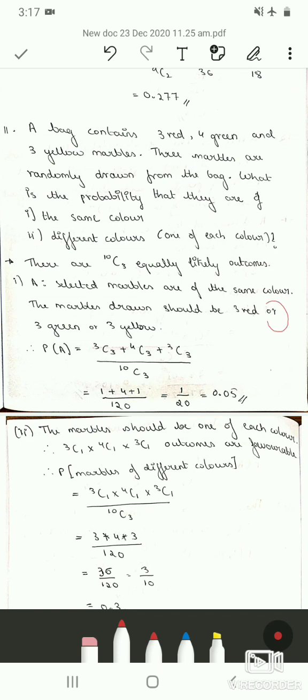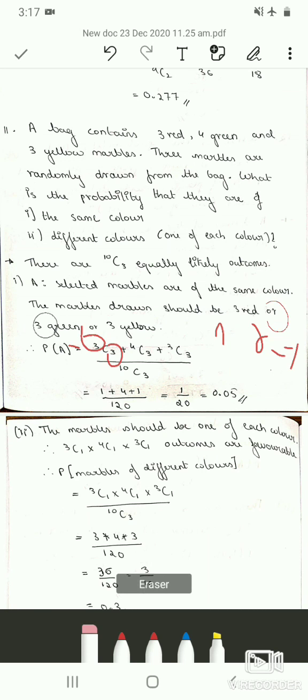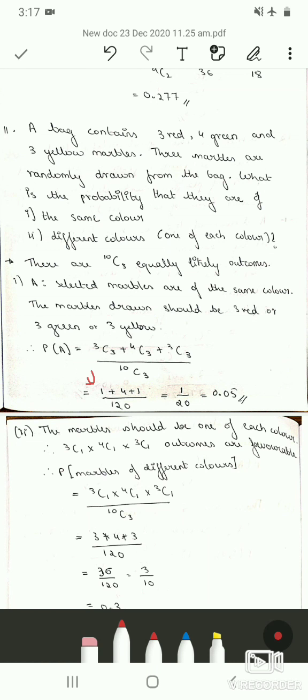So 3C3 is 1. When n and r are same in the combination, then the value will always be 1. So here n is 3 and r is also 3. Therefore we got the combination value as 1. So 3C3 is 1, 4C3 is 4, and again 3C3 is 1.